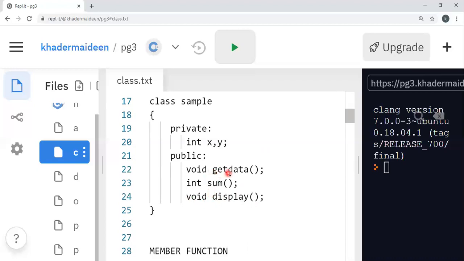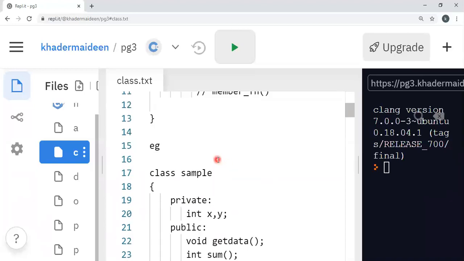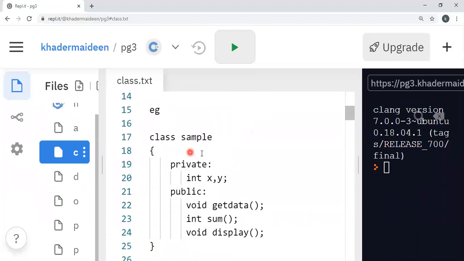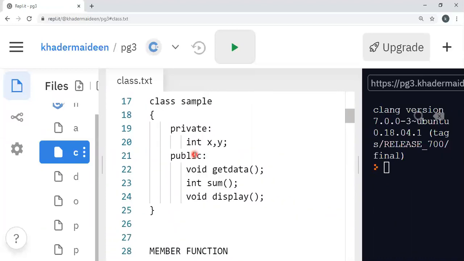So here I am defining two data members and three member functions or methods. So this is the defining.